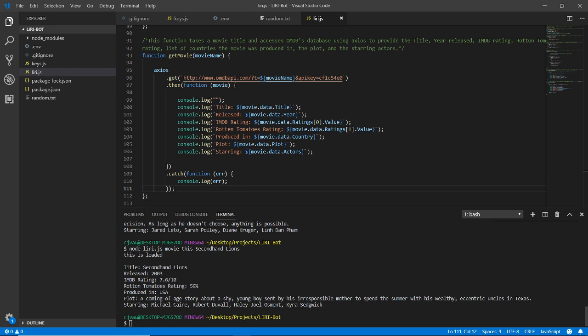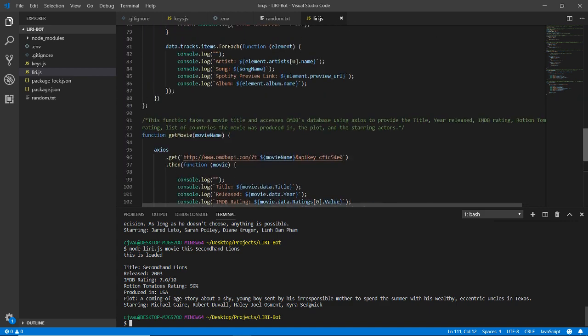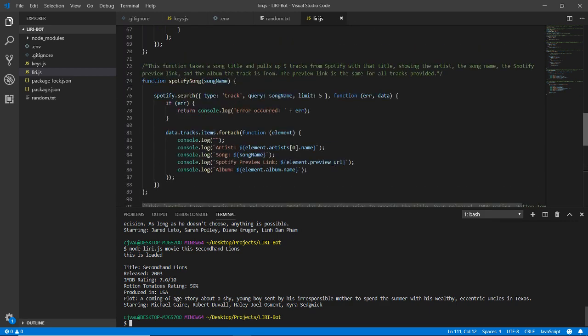Does that sound right? Yeah. Okay. Terrible. Yeah, this is OMDB, not IMDb, please. And the descriptions are never really good anyway. Okay, but that's movie this. So that's how the get movie function works. And again, we have the catch there in case there's an error. But that's pretty much it.